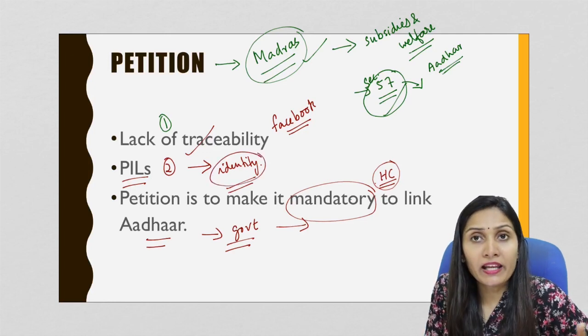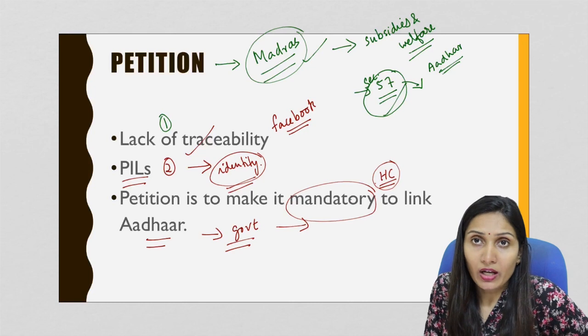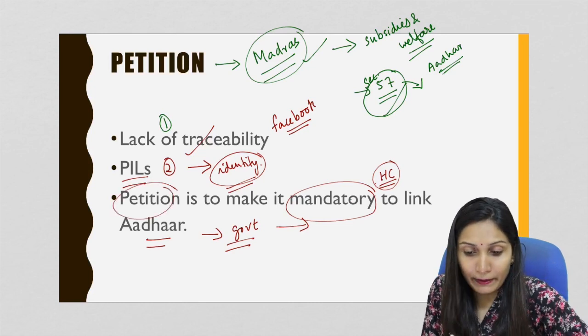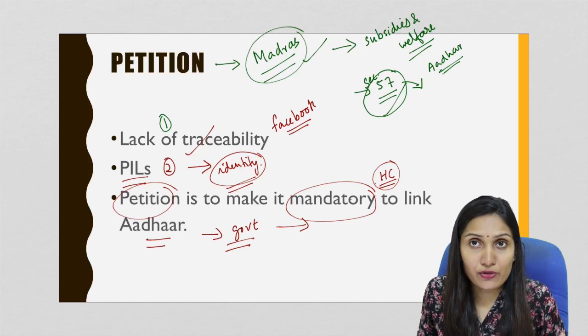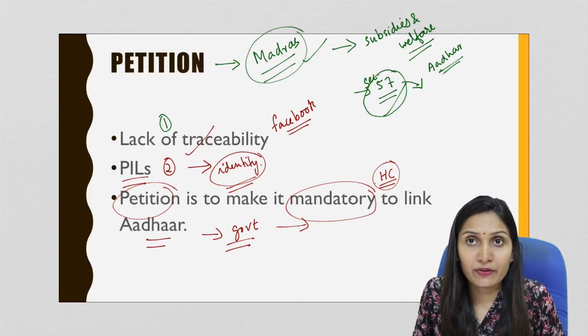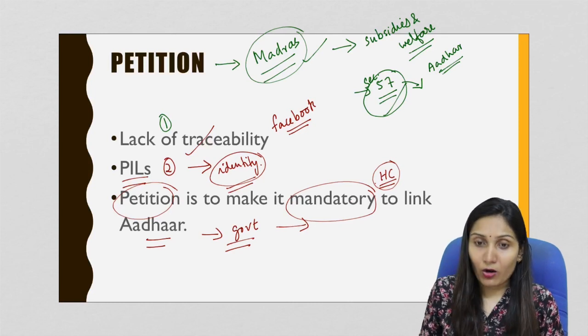So these are the PILs that were received by the High Court. And again the specific petition also argues that some kind of government authorized document or Aadhaar should be mandatory for using social media accounts. So this is what the petition is all about.